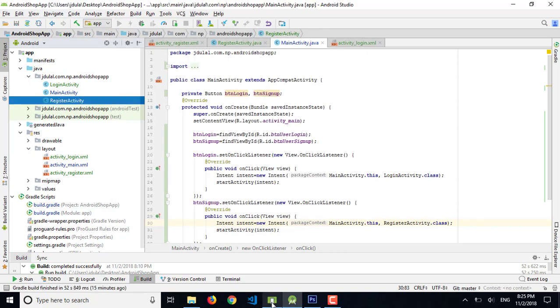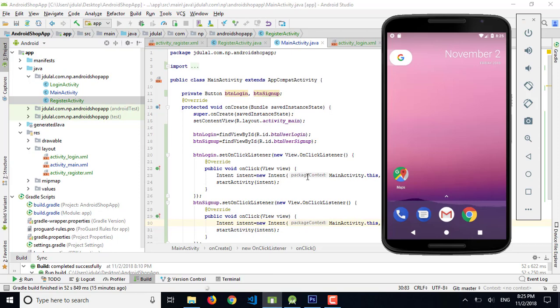And we can run the emulator. So Gradle build is running.